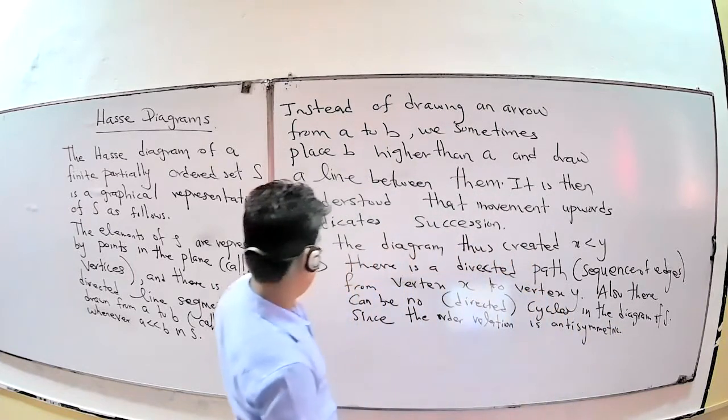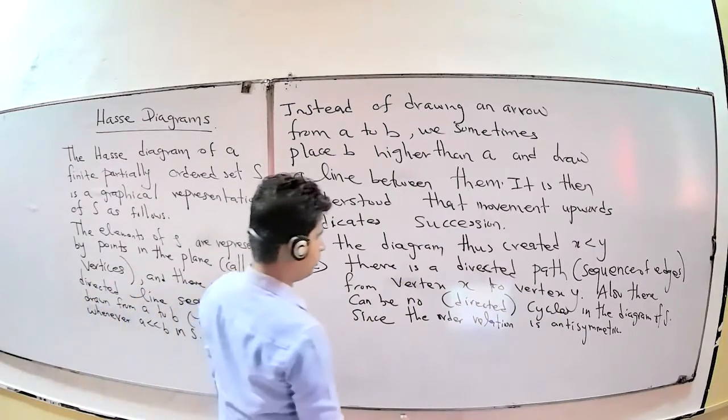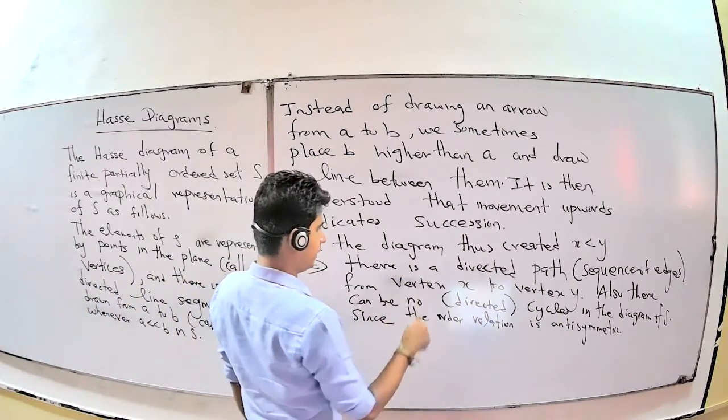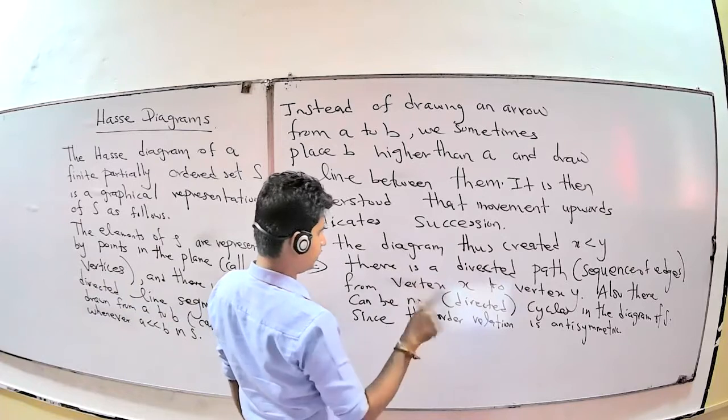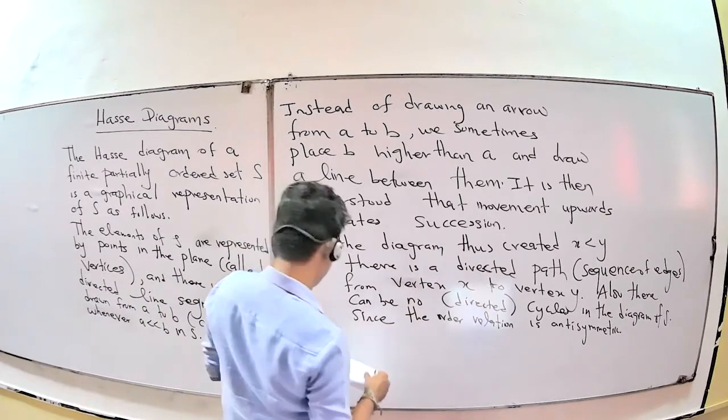Okay. There is a related path sequence from vertex x to y. Also, there can be no related cycles. That means reflexive. For the reflexive case, we ignore any cycles, and also the antisymmetric case relation exists.